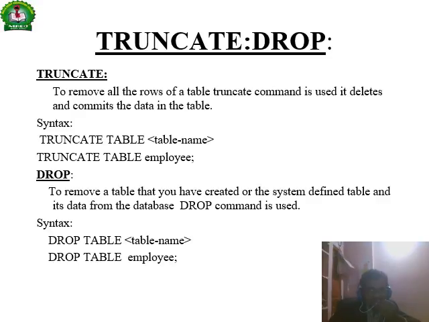Previously we studied altering a table, modifying the table, adding columns and removing columns by alter. Whereas truncate removes all rows of the table.